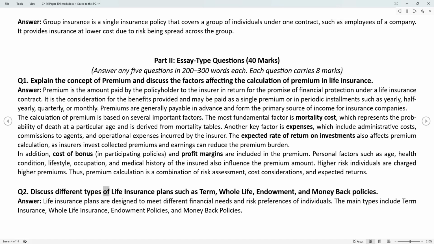Q2. Discuss different types of life insurance plans such as term, whole life, endowment, and money-back policies. Answer. Life insurance plans are designed to meet different financial needs and risk preferences of individuals. The main types include term insurance, whole life insurance, endowment policies, and money-back policies.